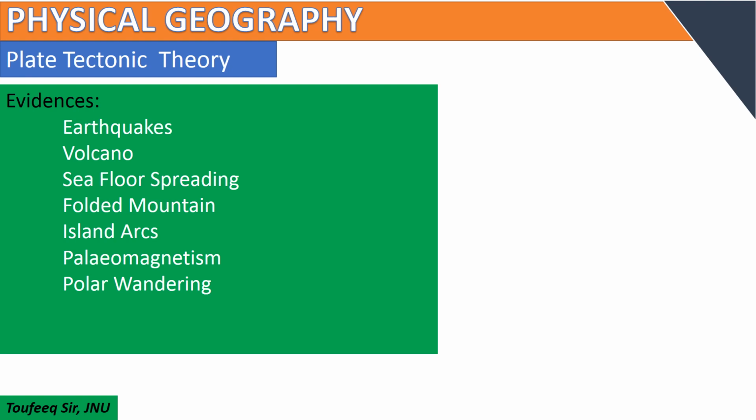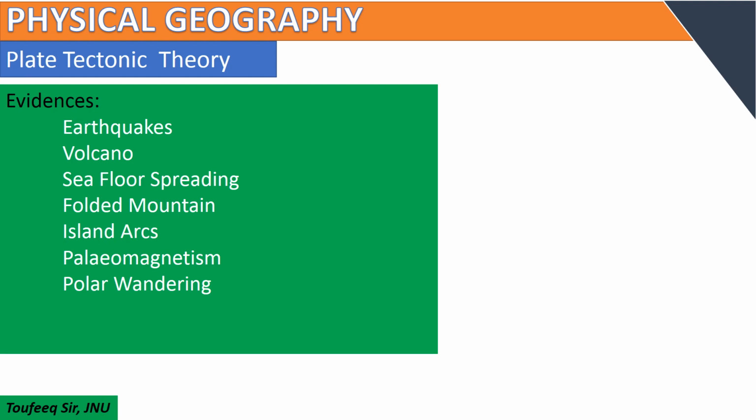Earthquakes and volcanoes: all plate boundary regions are areas of earthquakes and volcanic disturbances. That proves the theory of plate tectonics. Sea floor spreading also supports the plate tectonic theory, as it describes the formation of new crust at the edge of the oceanic ridge.